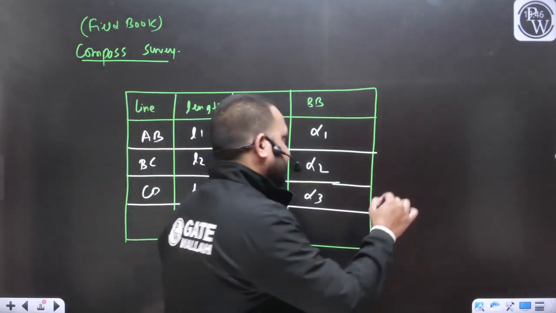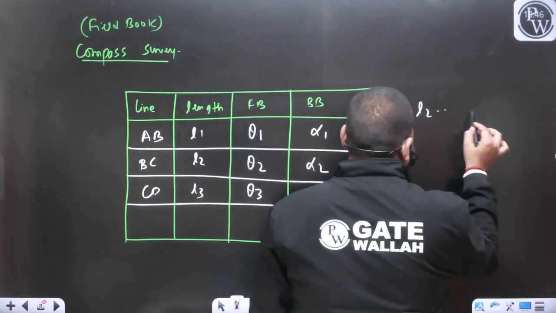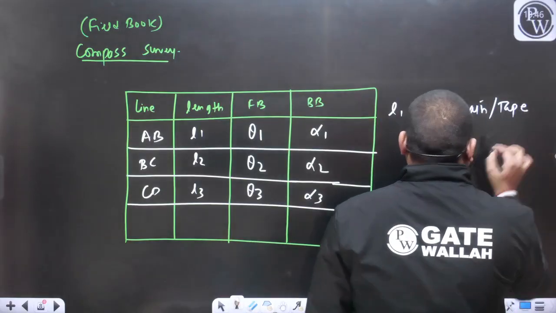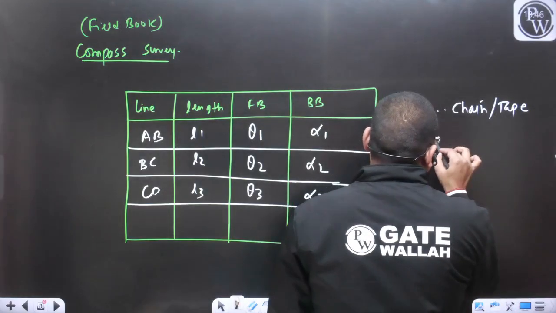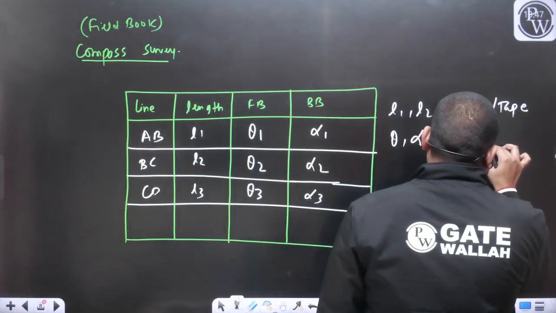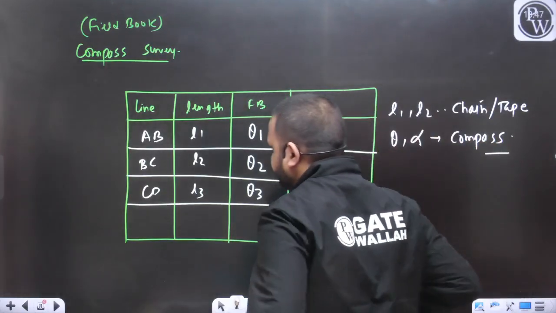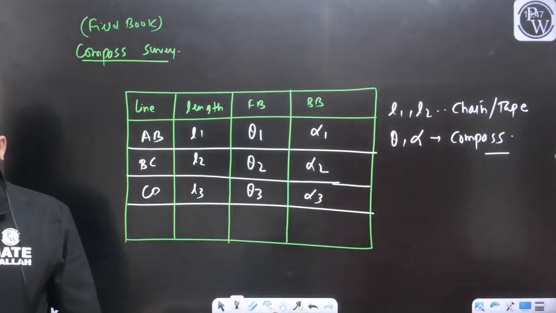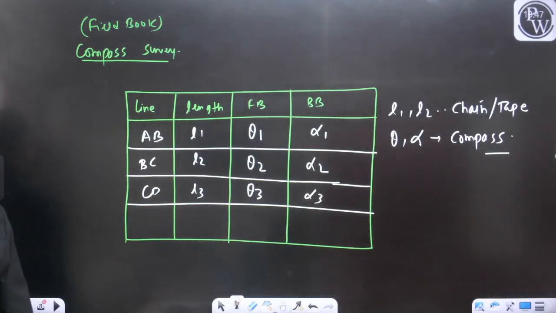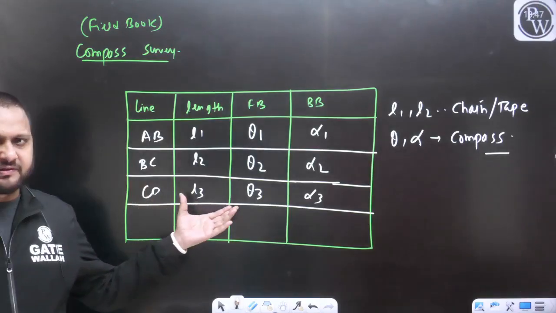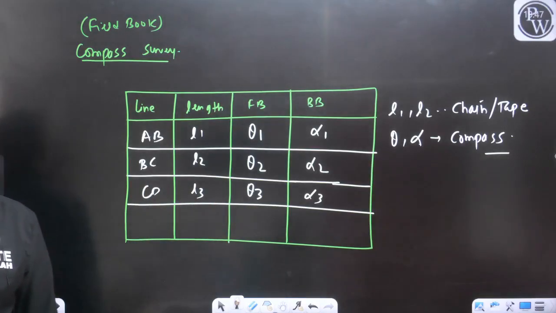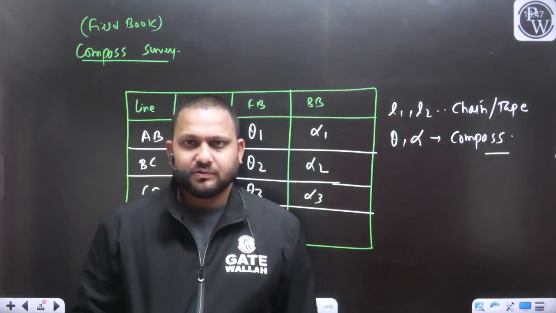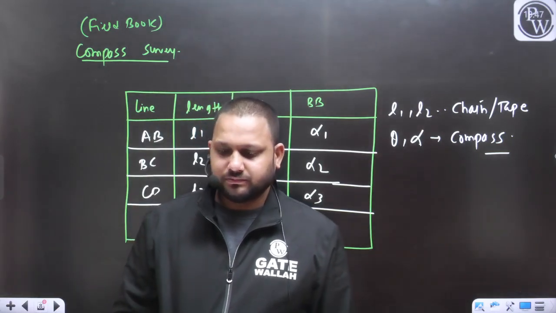So we will measure these L1, L2, L3 with the help of the chain or tape, and theta and alpha we will measure with the help of the compass. Do we require two field books? This is the page, this is the format of the field book. Why do you require two field books?